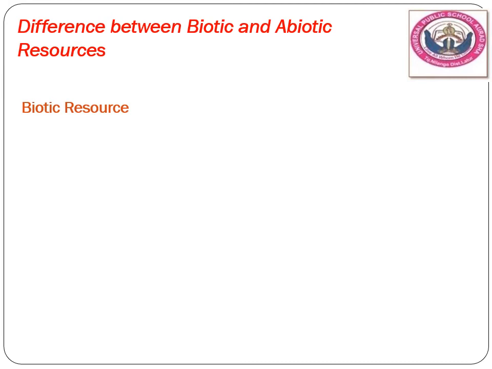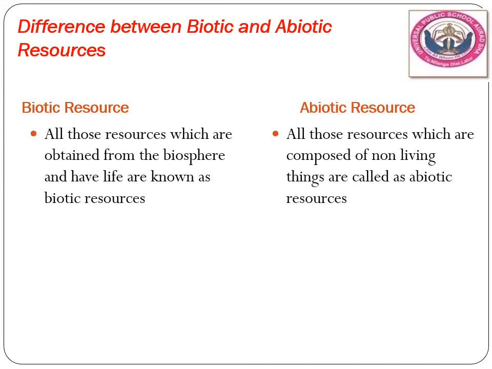Fine. Then let us see the difference between biotic resources and abiotic resources. Now we have seen what is biotic. The biotic resources, anything which is coming from the living beings like human, birds, vegetation, animals. So see, these all are biotic. Abiotic, the resources which are non-living, air, water, land, rock, minerals and all. So now we'll see the comparative study of the biotic and abiotic resources.